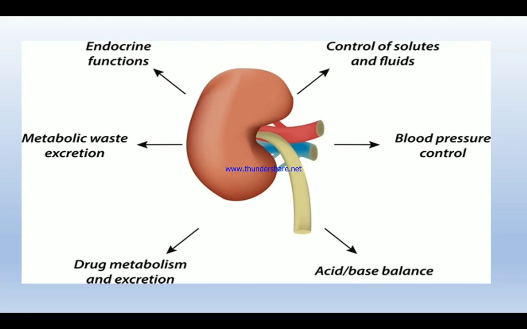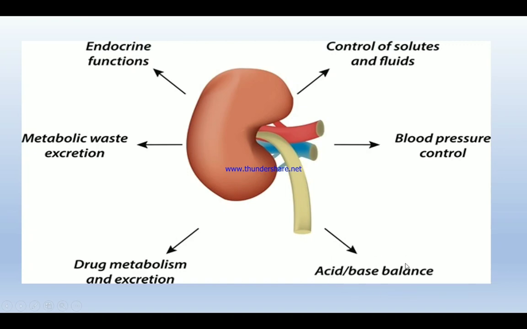So we have discussed so far the excretory system and how the kidney is helpful in excreting out the urine. The next topic is the function of the kidney. The kidney is helpful in maintaining the fluid and electrolyte balance in our body, controlling the solutes as well as fluids. It also maintains the acid-base balance, the balance between acidity and basicity.